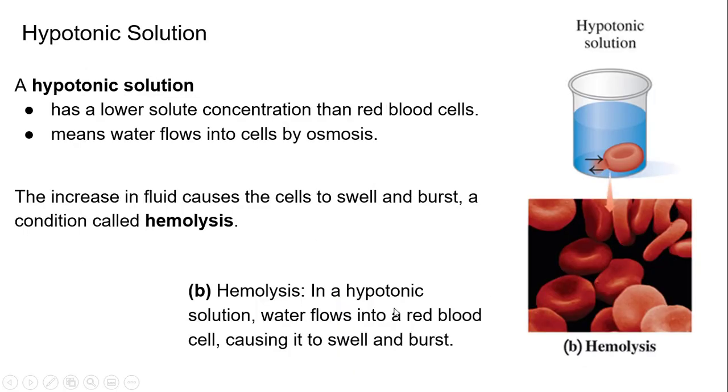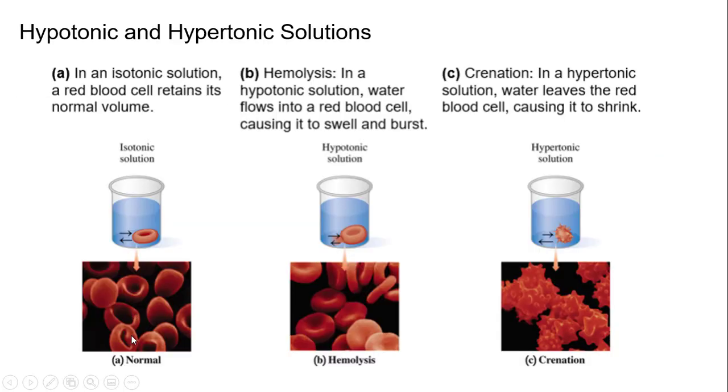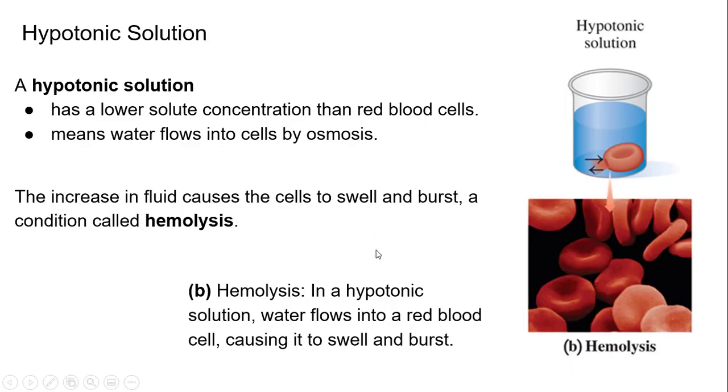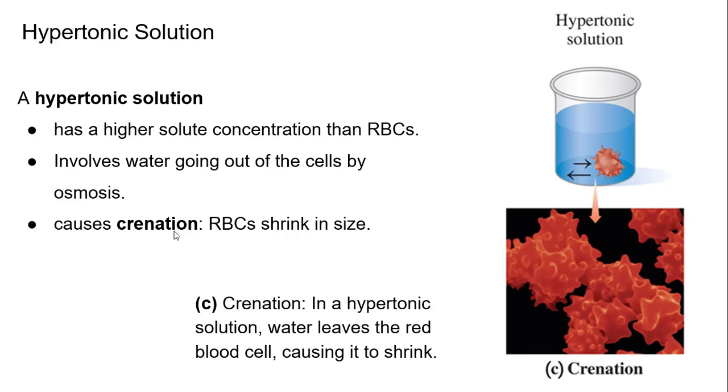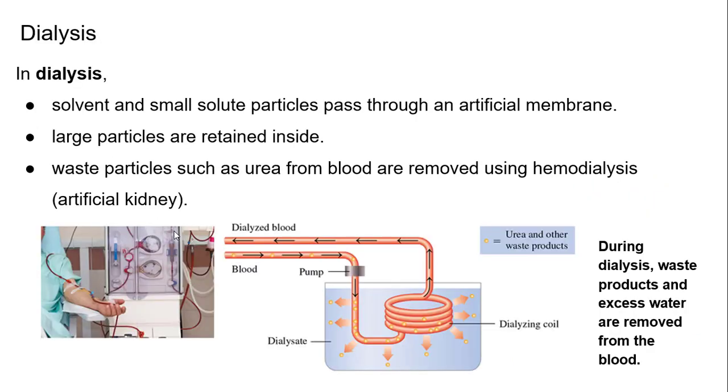So a hypotonic solution has a lower solute concentration than red blood cells, meaning water flows into the cells by osmosis. And you can see they don't have that circular indentation in the middle the way that these do. They're kind of pushed out. This increase in fluid causes the cells to swell and burst. This is called hemolysis. Hypertonic, it's the same thing as we were talking about on the other page. It has a higher solute concentration than red blood cells, involves water going out of the cells, and this will cause them to shrink in size and look very dehydrated in a sense.